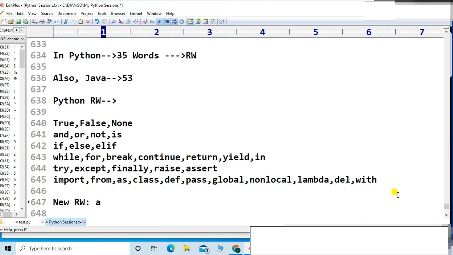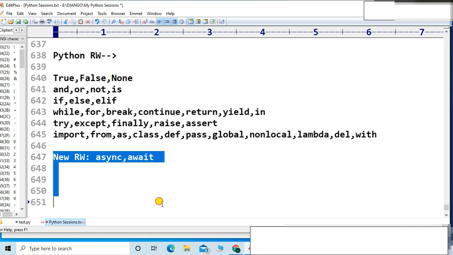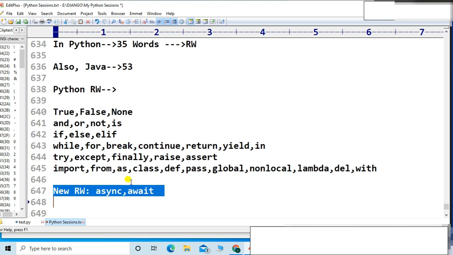Those are async and await. Those are the reserved words. They have come into the picture now, right? These are the new reserved words. So total, friends, 35 reserved words are there in Python.